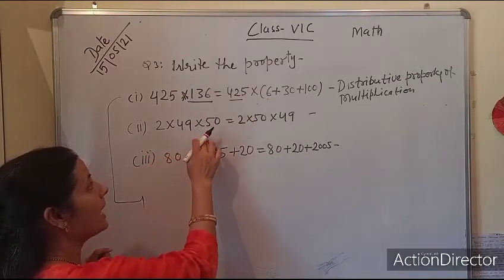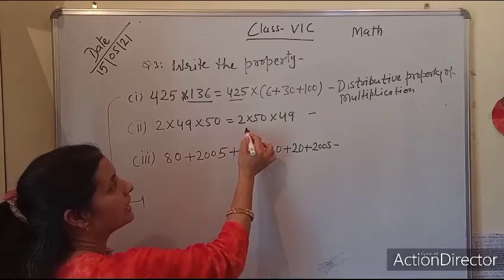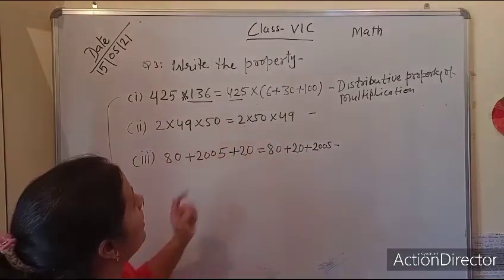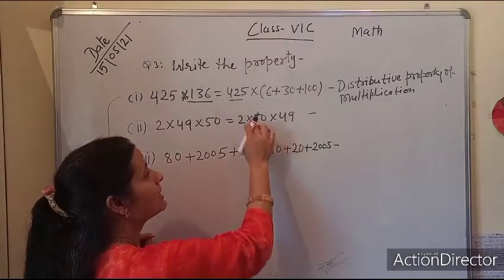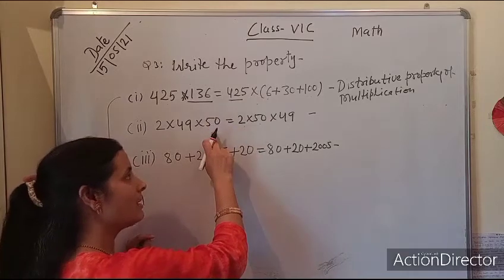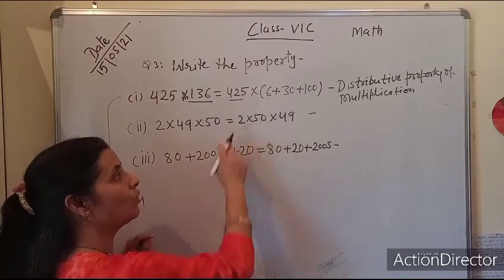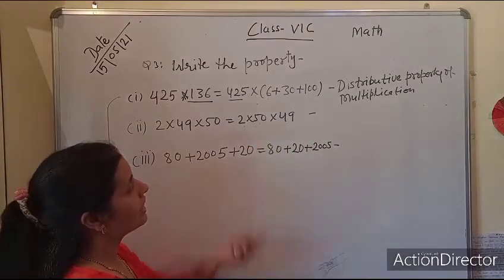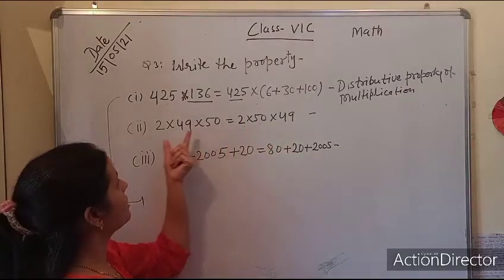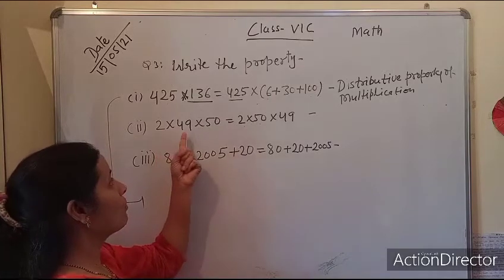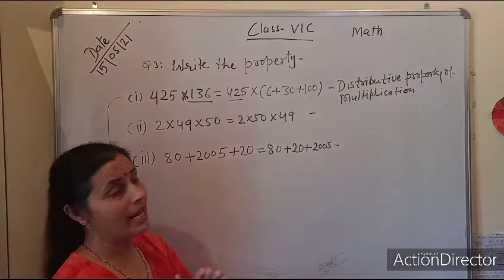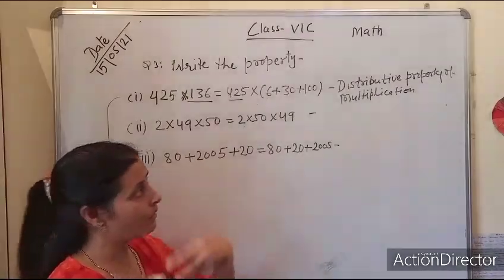Now come to the second one. 2 into 49 into 50. It can be written in this form: 2 into 50 into 49. What have we done? We just changed their order. 50 was last. We have written 50 with 2 to make our calculation easy. It is very easy to multiply 50 with 2 in comparison to multiplying 2 with 49. Understood? So we have done the arrangement as per our convenience.